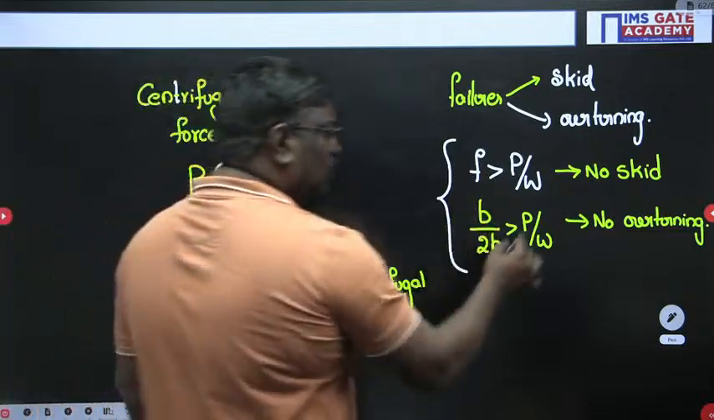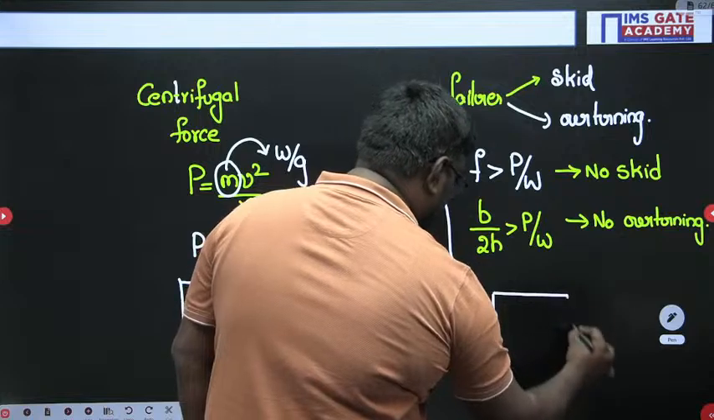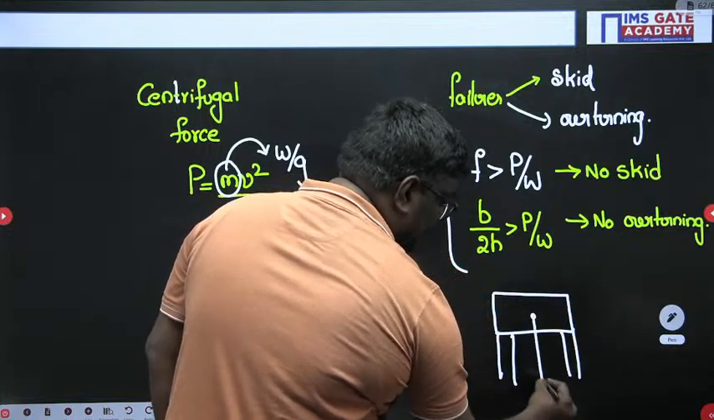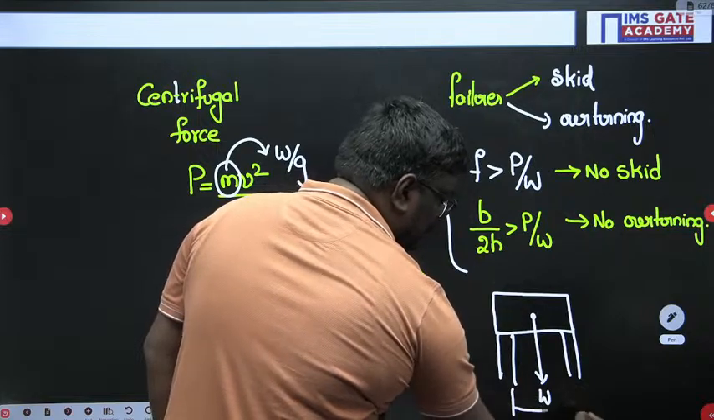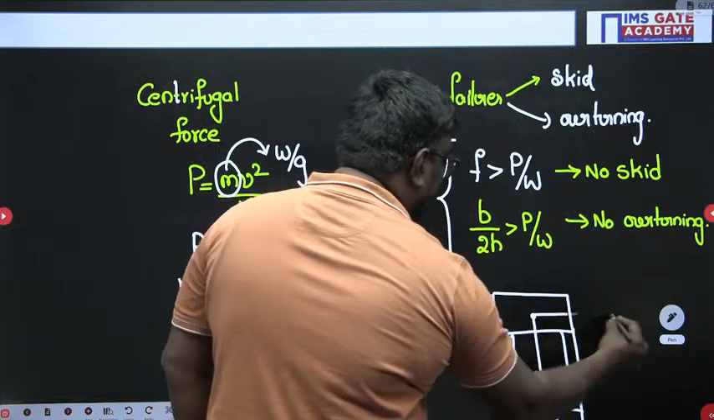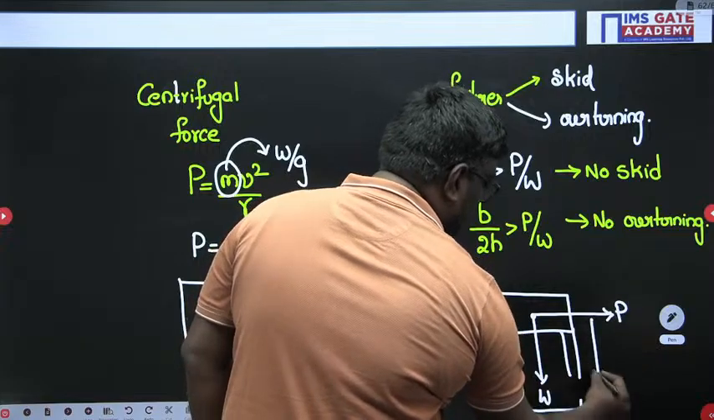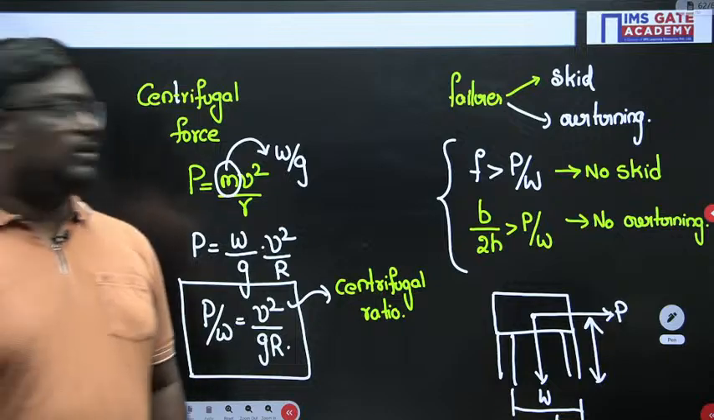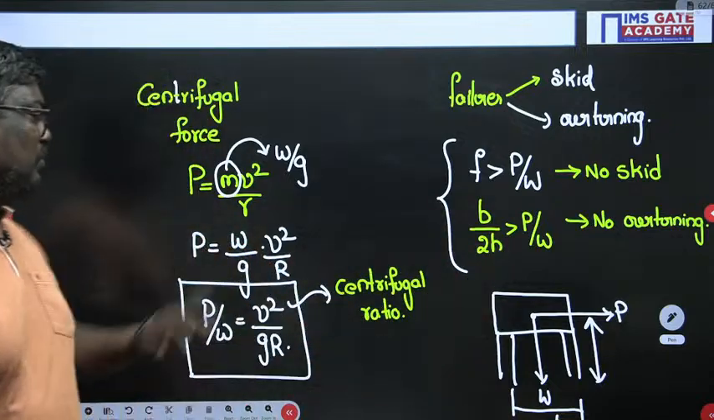How this B by 2H came, let me tell you. If I consider this as a vehicle, usually weight acts at the center, and we consider this is B, and centrifugal force P acts at H. If we equate the moments, then it will become P by W is equal to B by 2H. That is how it comes.